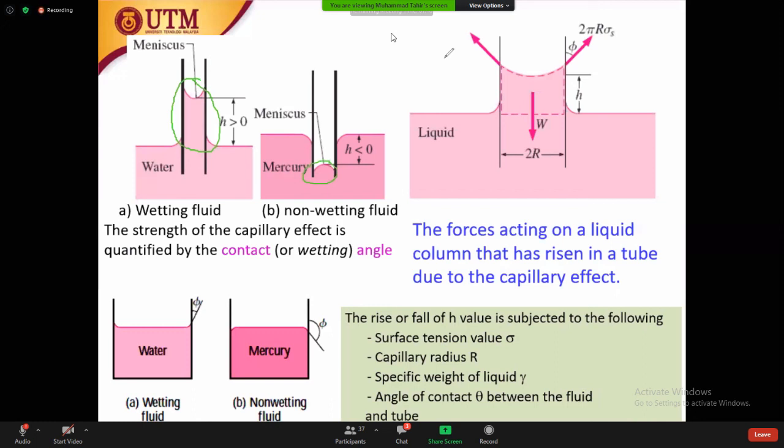The reason behind it is, look here. Mercury has very strong intermolecular interaction as compared to water. Attractive forces between the walls and water are higher as compared to the water molecules themselves. In mercury, attractive forces between the wall and mercury are lower compared to the mercury itself. That's why you can get the lower meniscus and the higher meniscus. So this is some examples of how capillary action can happen.